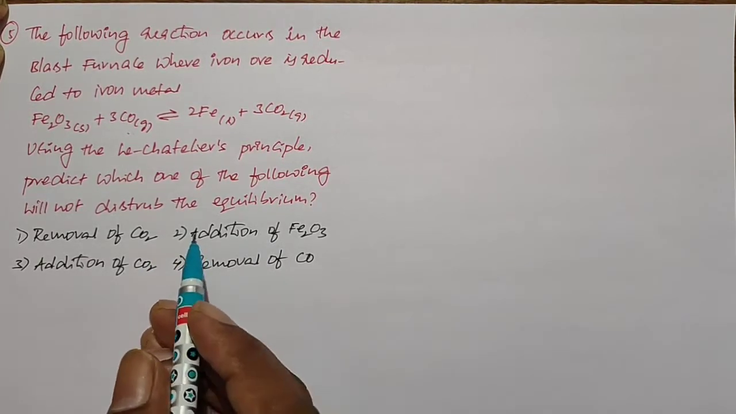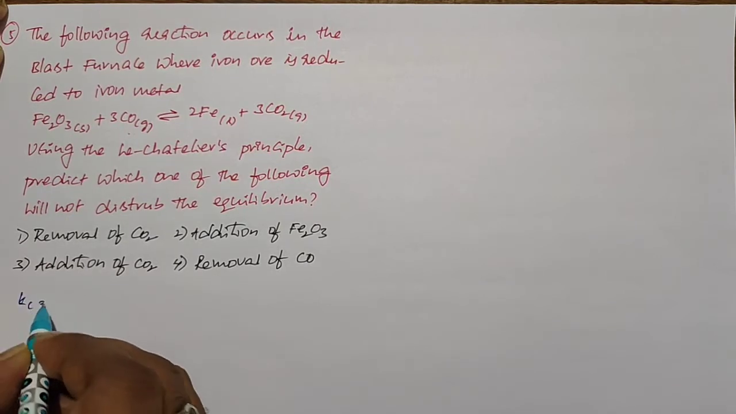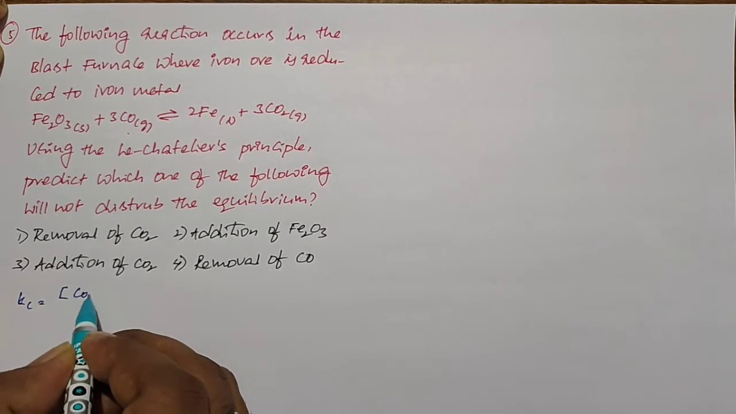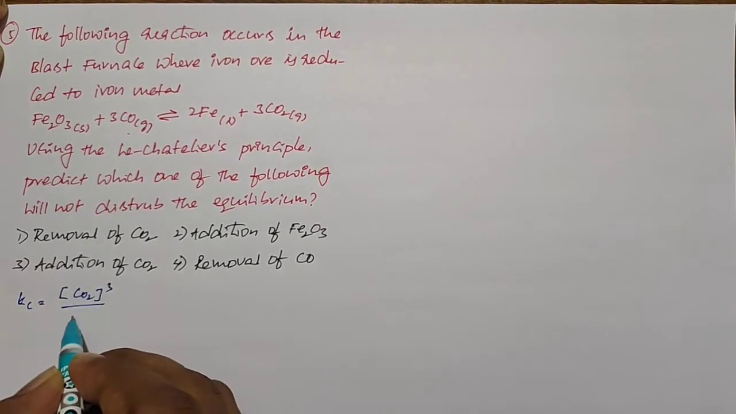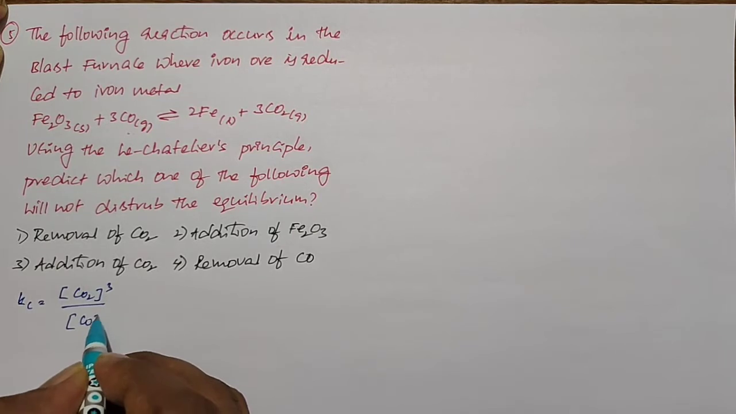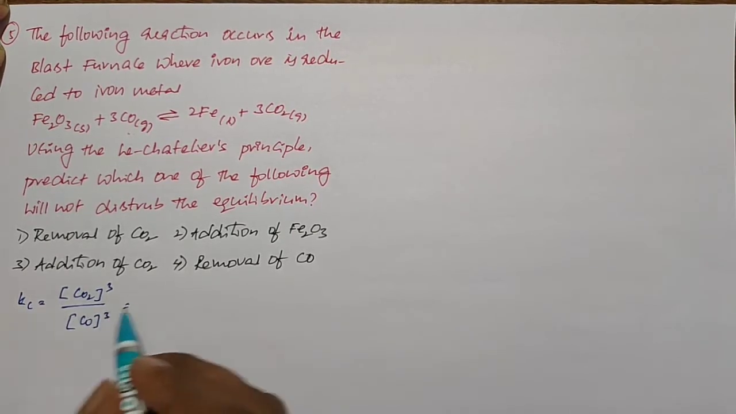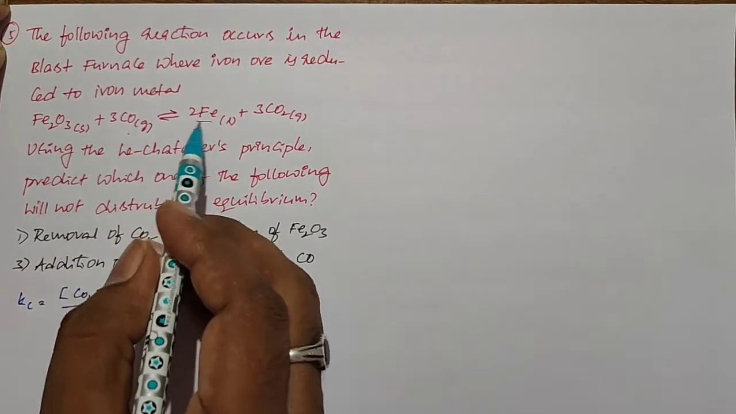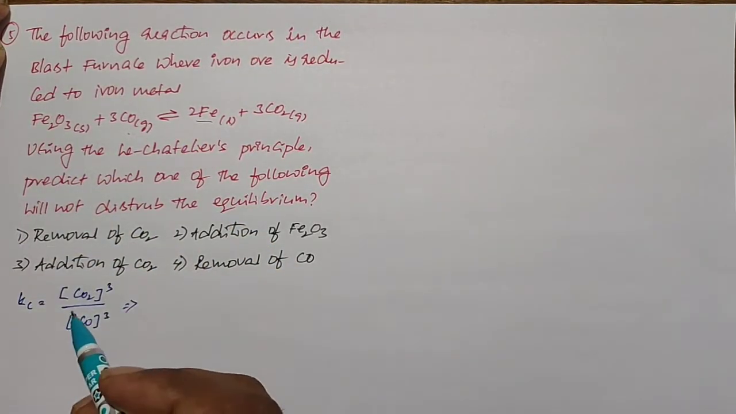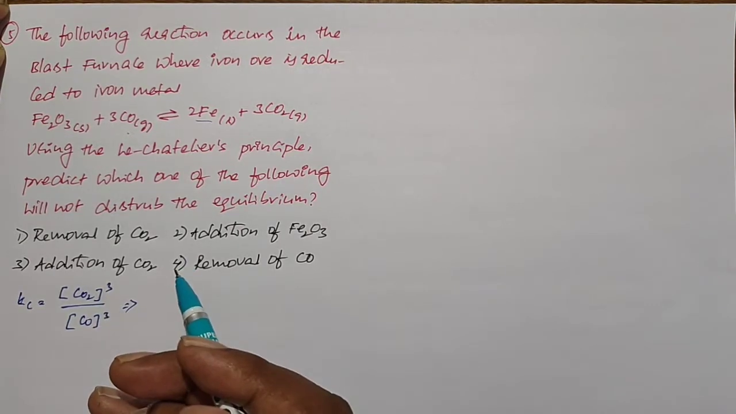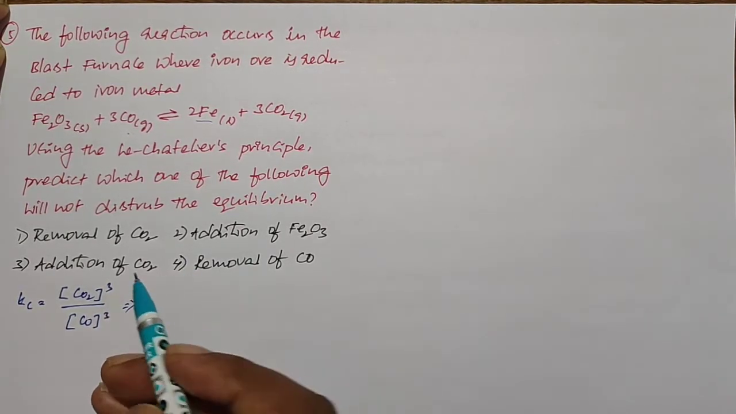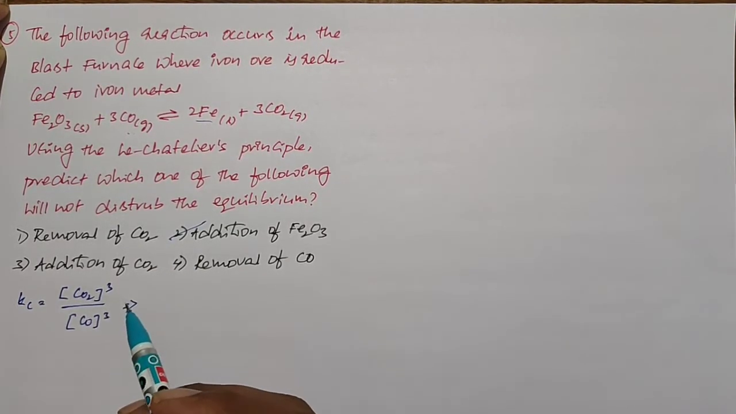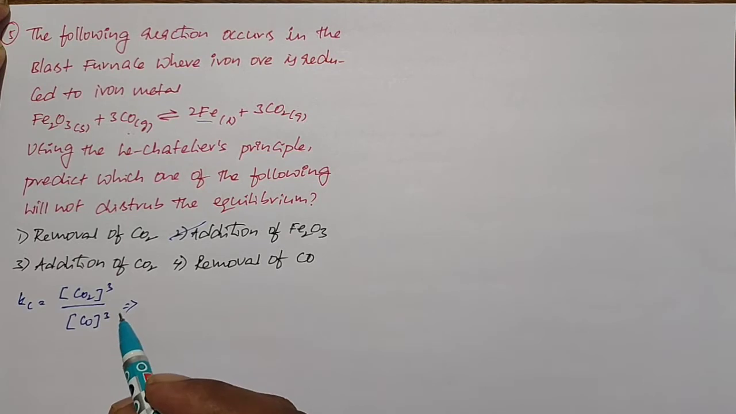Actually the equilibrium constant Kc is taken. For the given reaction, if you write the equilibrium constant Kc, it is equal to the concentration of CO2 to the power 3 divided by the concentration of CO to the power 3. So when we observe the equilibrium constant, it does not depend on either iron or Fe2O3. So whether their concentration increases or decreases, it cannot affect the equilibrium. So the second option, addition of Fe2O3, cannot change the equilibrium.